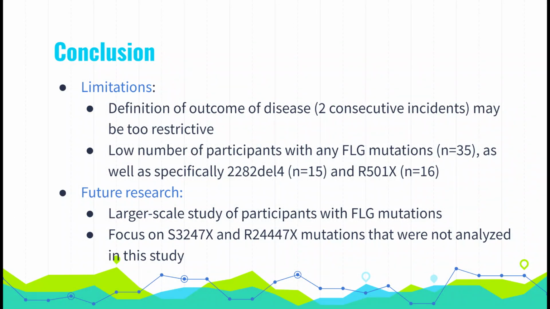To conclude, our lack of strong correlations between filaggrin mutations and the outcomes of eczema, rhinitis, and food allergy suggests that our definition of outcome may have been too restrictive, as it only included participants with at least 2 consecutive instances of disease. In addition, the inconclusive effects of allergic rhinitis and food allergy may stem from the low number of participants with a filaggrin mutation, as well as with each individual mutation studied.